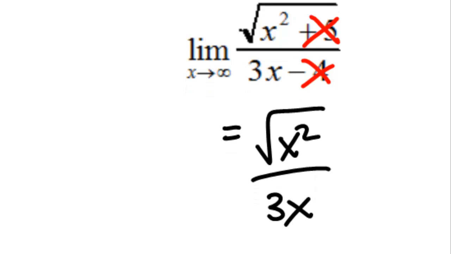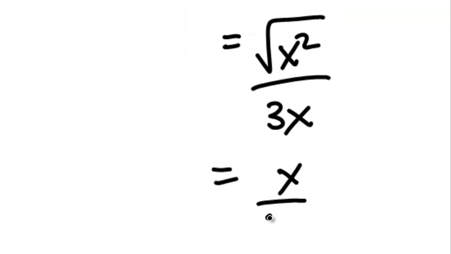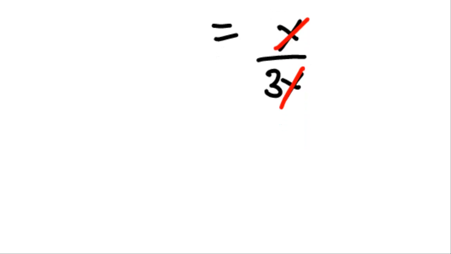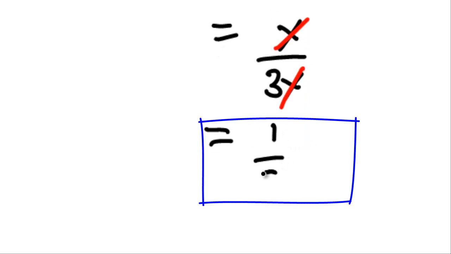If you remember, the square root of x squared is just x. And as you notice on the top and the bottom, we both have an x that could be canceled out. So the answer to this, or the limit as x goes to infinity of this function, is 1/3.